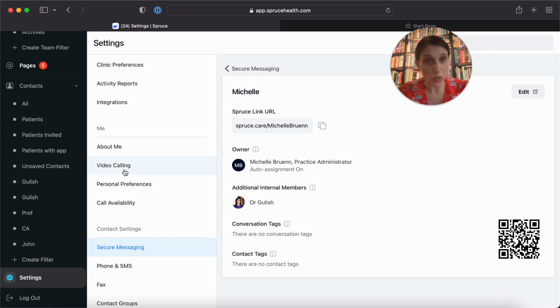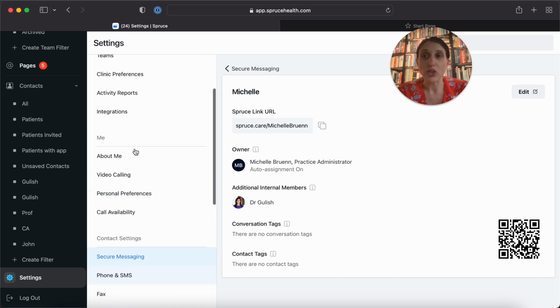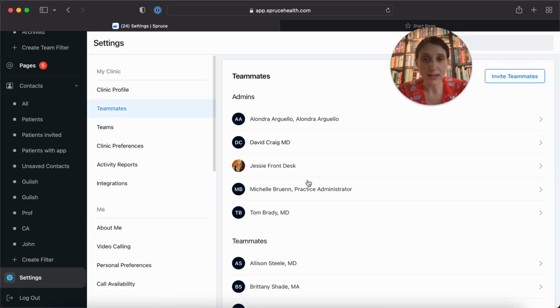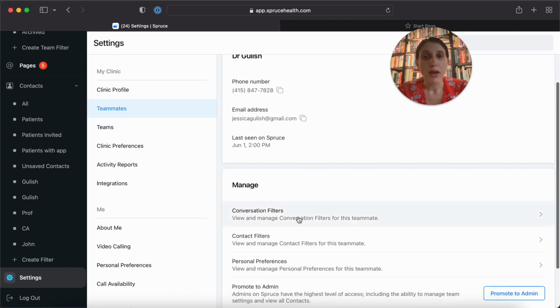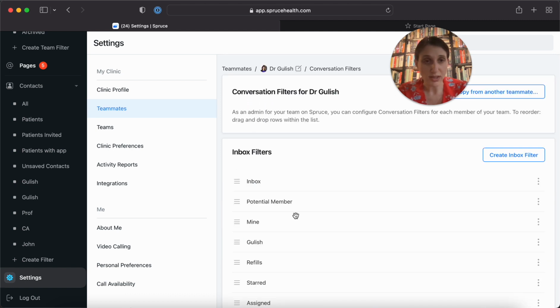Now let's say that you're the admin and you're setting this up for Dr. Ghoulish. You can now go into Teammates and find Dr. Ghoulish and click Conversation Filters. And here you can create an inbox filter or copy from another teammate.